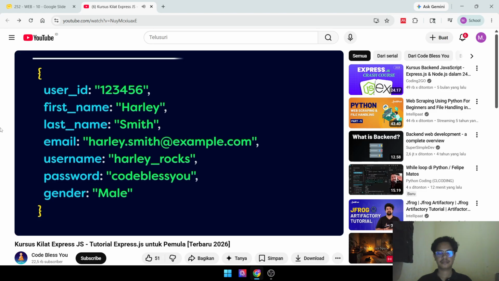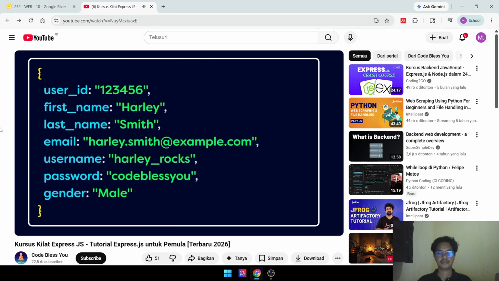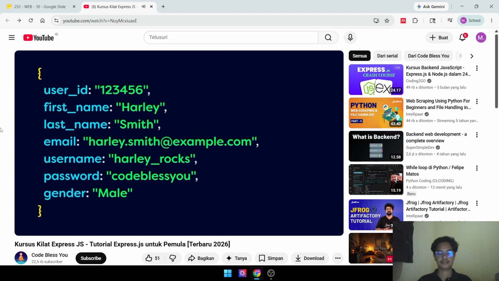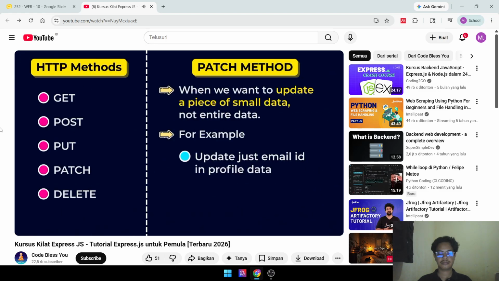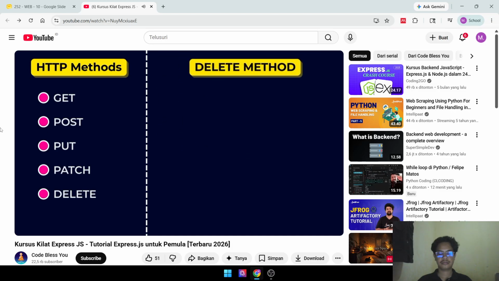Imagine here we have a user object in our server. If we want to update this complete user object, which method will we use? Right, we use the put method. And if we want to update just the password of this user, which method will we use? Right, we will use the patch method. You are doing really great. So the put method is used for a whole data update and the patch method is used for a little update in the existing data.